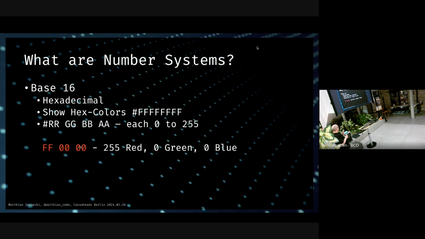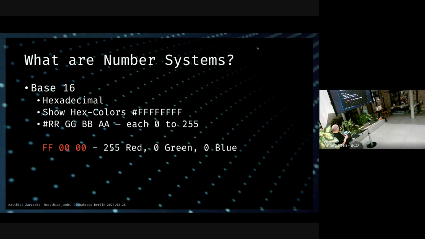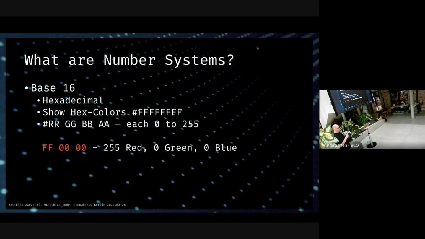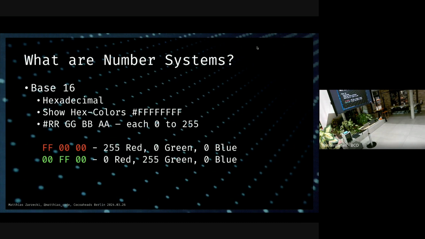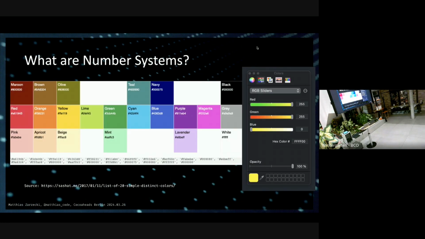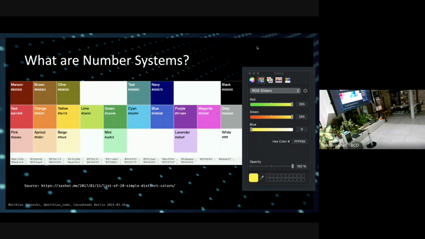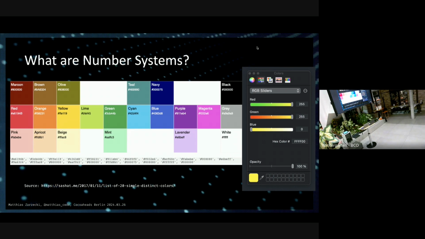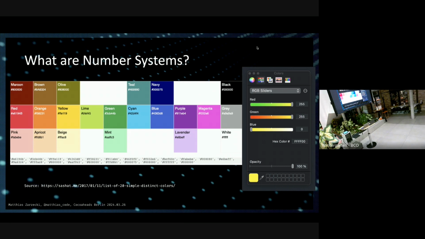We can see this one again here. Say you have FF, that means maximum number of red, 0, 0 of blue and green. We get a red color out of this. You have 0 red, maximum green, 0 blue, it's going to be green. And as you know, in Xcode, we also have our nice color slider where we can pick those things, and here we get the hex numbers out of it. Turns out if you do full red and full green, you get a nice yellow out of it.